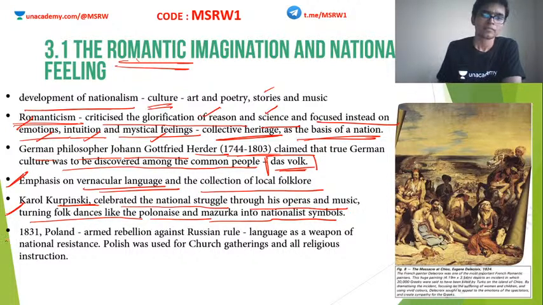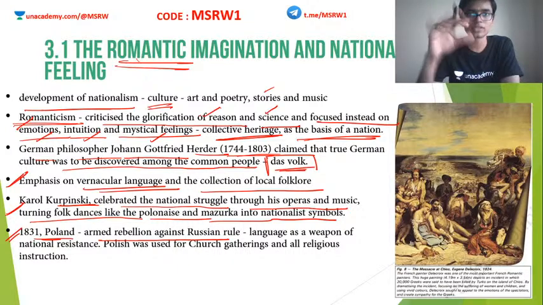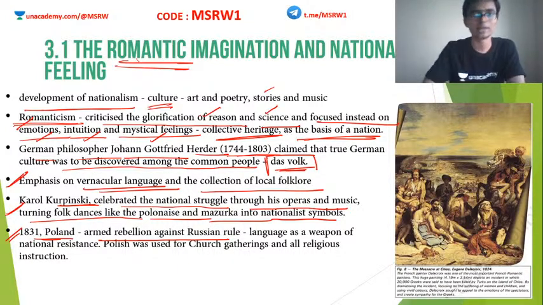Similarly, in 1831, in Poland, there was an armed rebellion against Russian rule. A part of Poland was actually at the hands of Russia at this time. So here in Poland also the same thing happened. The Polish people wanted to unite. They wanted to get rid of the Russian-speaking people. So in 1831, a rebellion happened in Poland. This rebellion was actually crushed. It didn't succeed. But even then, it started and it propagated for quite a while.